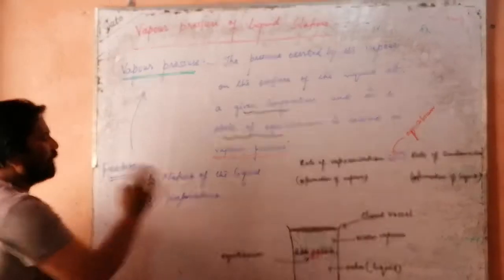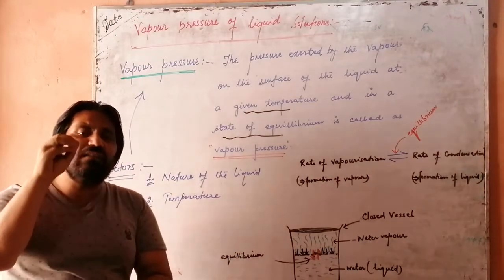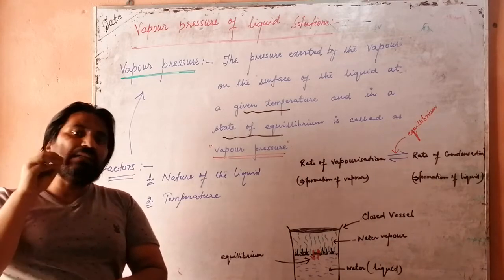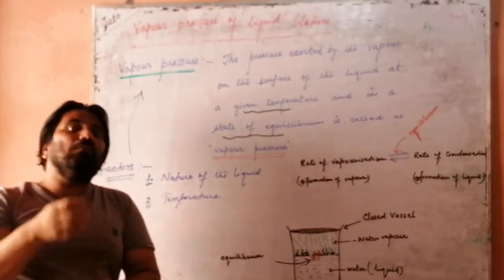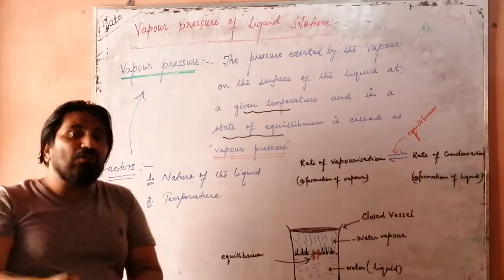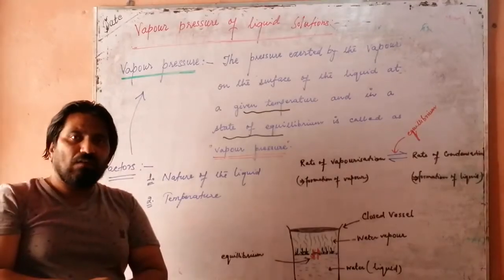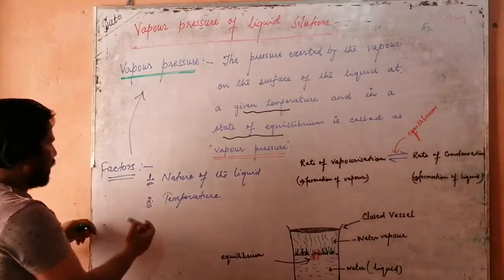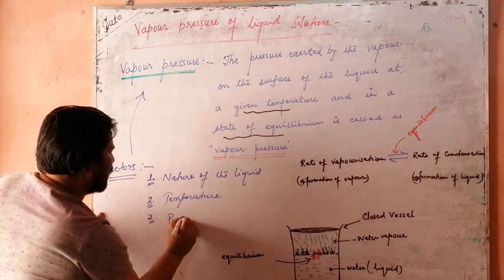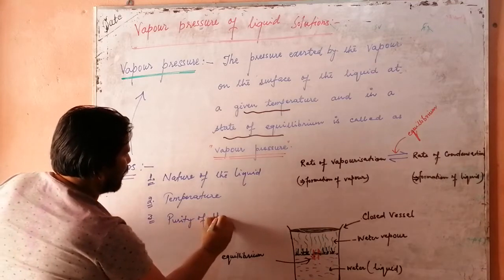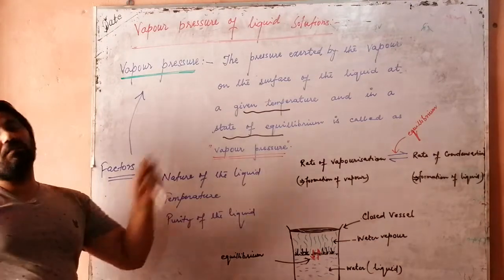Number two, temperature. We know very well that with a rise in temperature, the kinetic energy of molecules increases, and when the kinetic energy of molecules increases, they leave the surface of the liquid fast. The third factor which influences the vapor pressure is the purity of the liquid. Purity of the liquid also affects the vapor pressure.